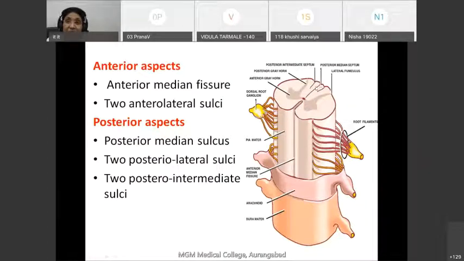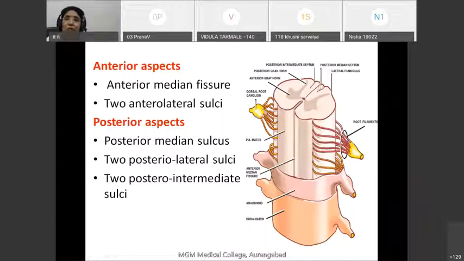Posteriorly, there is the posterior median sulcus, which is a shallow groove. Through this sulcus, a septum of neuroglial tissue enters. As you know, the nervous system consists of neuroglial cells and neurons, and neuroglial cells are the supporting cells. These neuroglial cells form a septum, which enters the substance of spinal cord to different extents.